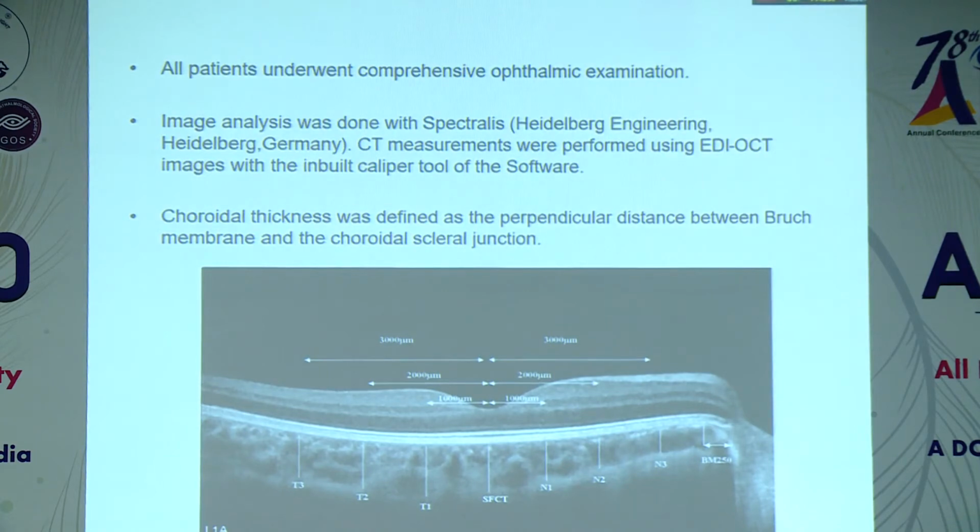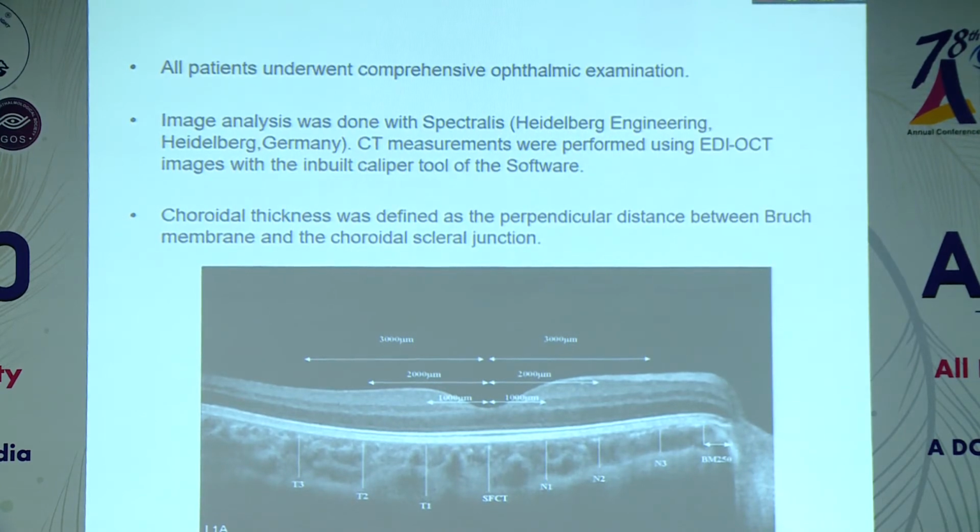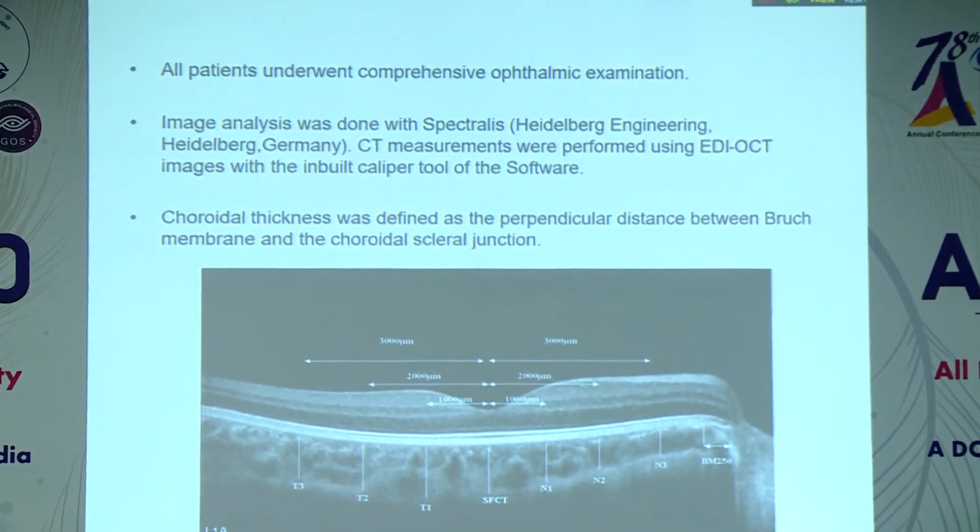Choroidal thickness measurements were taken on a horizontal section passing through the fovea at the following points: center of the fovea, 1000, 2000, 3000 micron nasal and temporal to the fovea, and 250 micron temporal to the Bruch's membrane origin at the temporal disc margin.